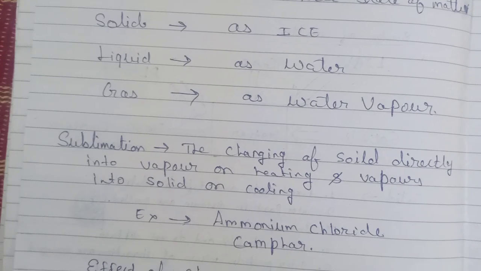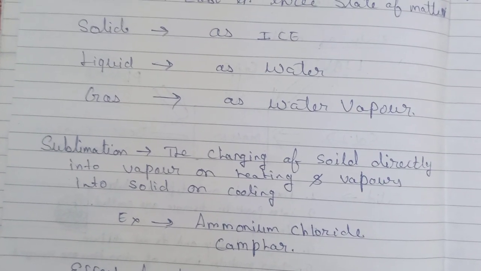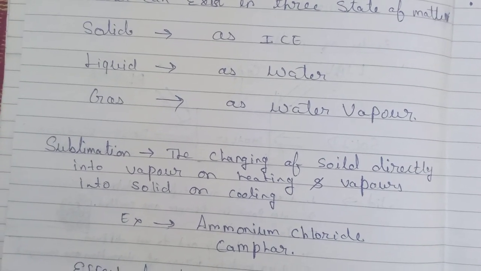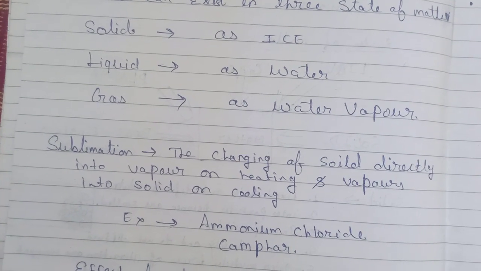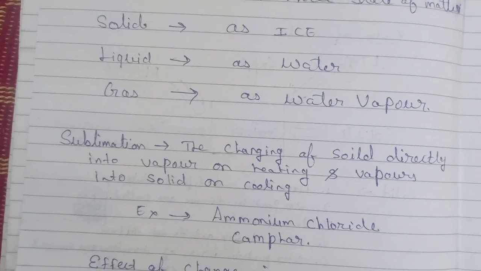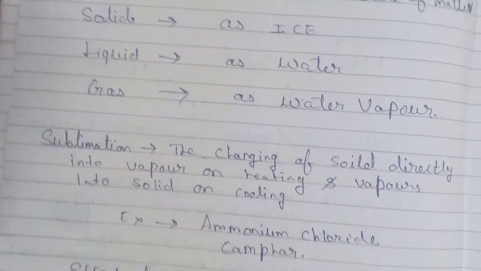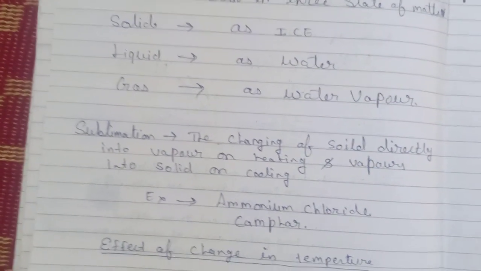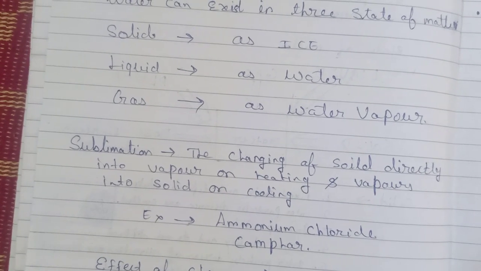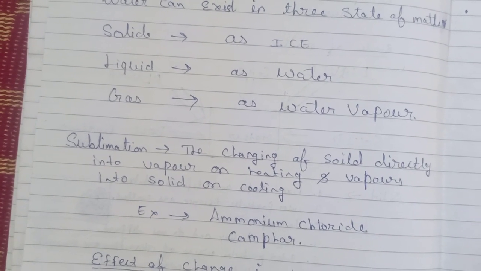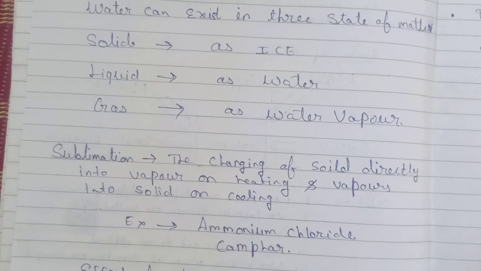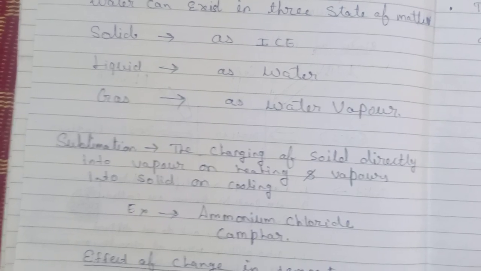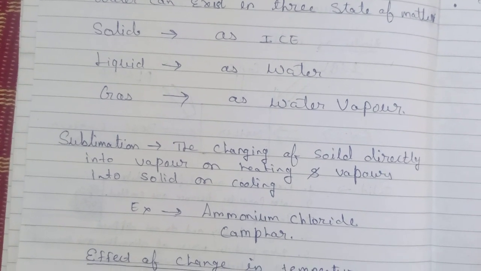Now, sublimation. The changing of solid directly into vapor on heating, and vapor into solid on cooling, that process is known as sublimation. Students, sublimation is a process in which solid can directly change into vapor when you heat the solid, or vapor into solid when you are cooling the substance.